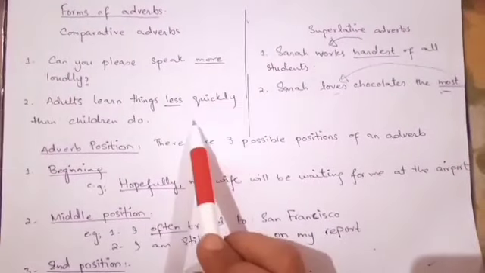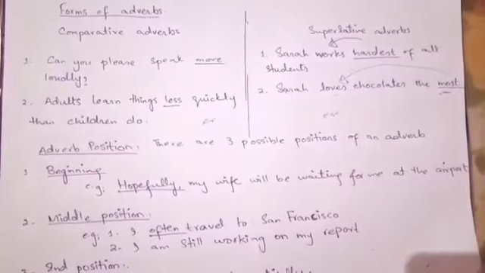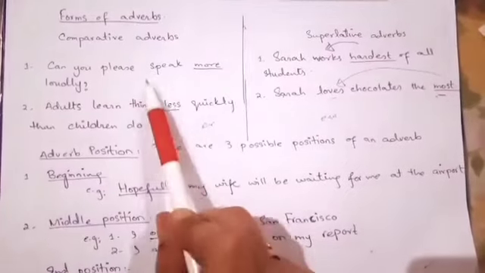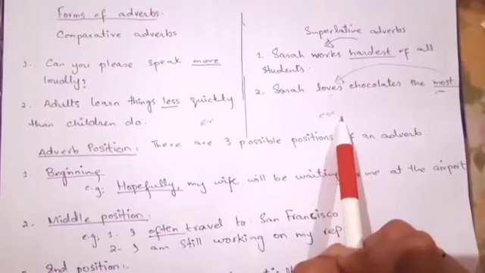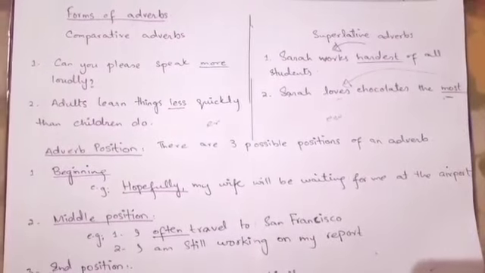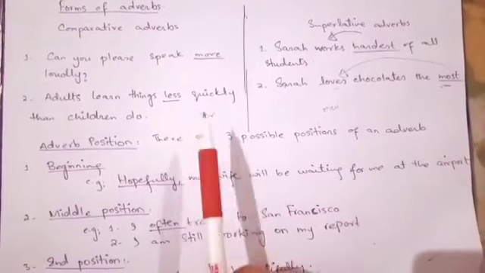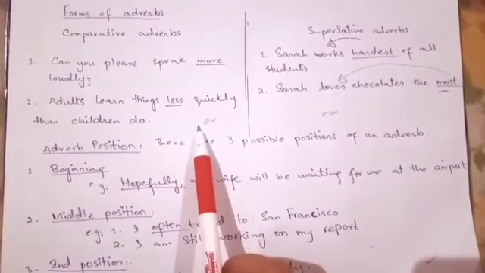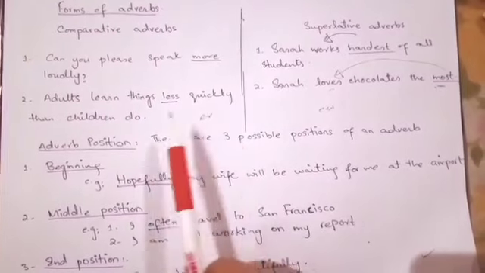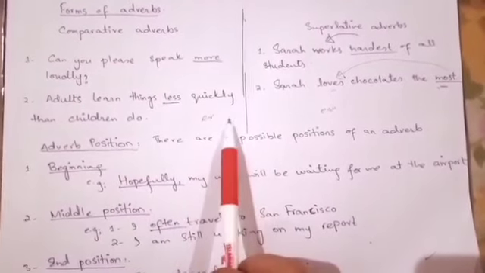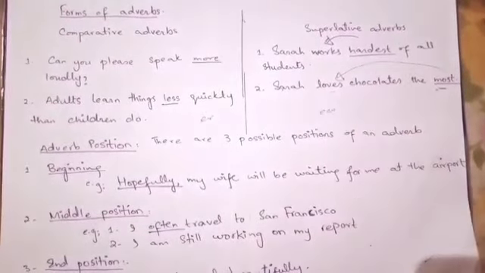Sometimes we add er in the comparative adverbs and est in the superlative adverbs. For instance, that chair is harder than the table. Over here, the word harder shows that this is a comparative adverb because the chair is compared with the table. The chair is harder than the table, right? And for est, we have discussed that example before.